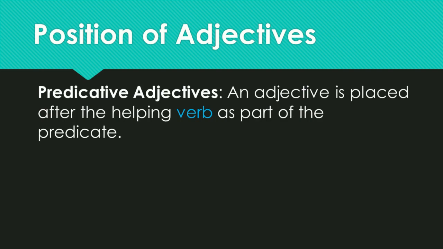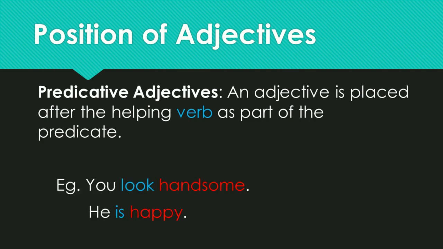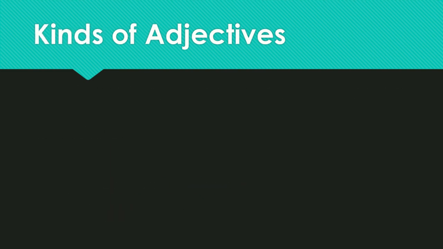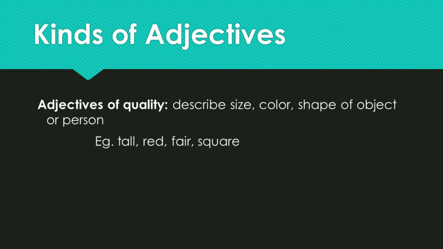The second position of adjective is predicative adjectives. It is placed after the helping verb as a part of the predicate. For example, you look handsome. He is happy. Let us know about kinds of adjectives.